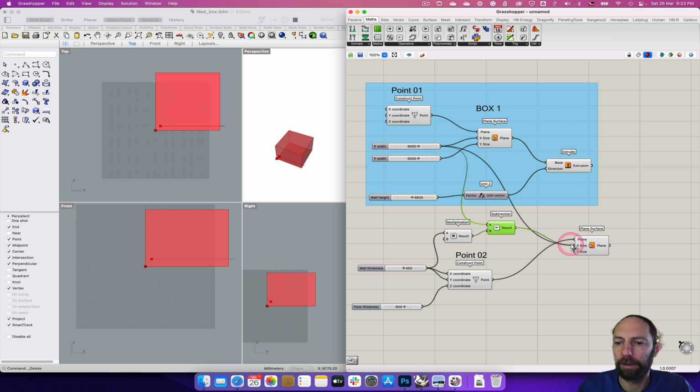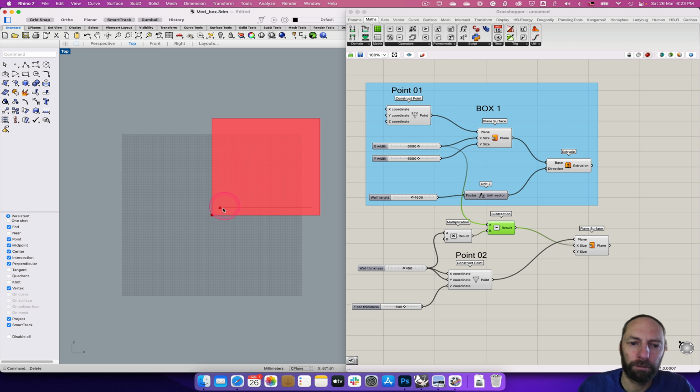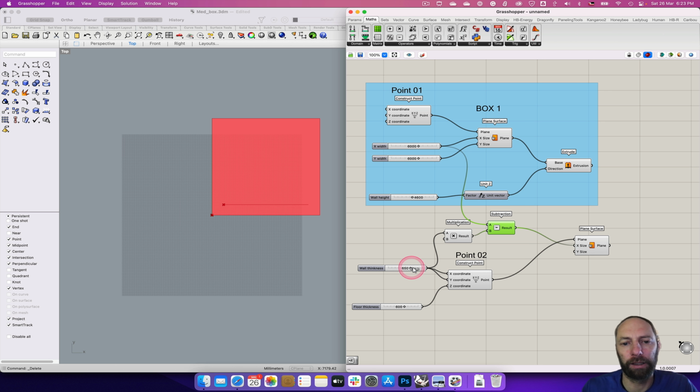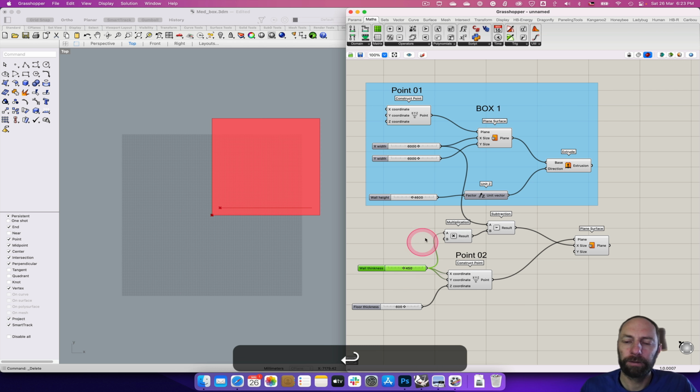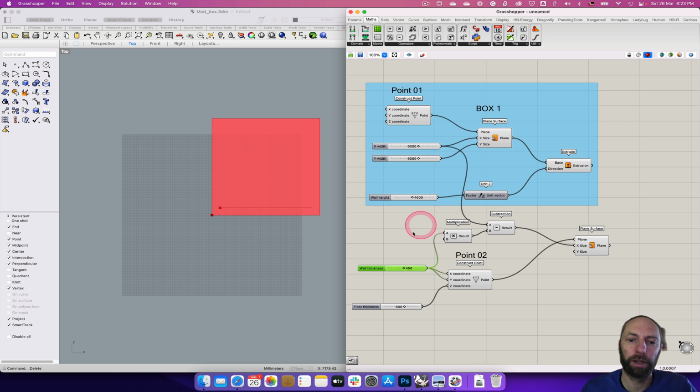Now we can replace the X and see in the top view we've got that line fitting in the same width. So it just allows us to modify. So if I change the wall thickness, you can see that that automatically aligns with that. So it gives us a way of having a relationship between the wall thickness and this inside cube that we're making.